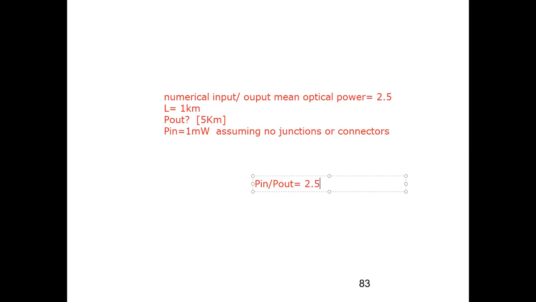Turn your pages if you have maintained the notes. If you have not maintained notes, you have to stay blank. The input output power ratio is given, P in is given, I have to find P out. Anybody? The formula which you will use?